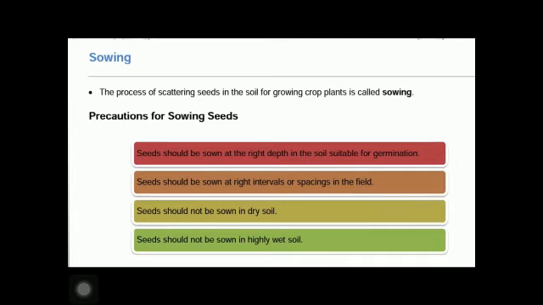In some crops like sugarcane and potato, vegetative parts are used to grow them instead of growing with the help of seed. There are certain points we should remember while sowing the seed. The seeds should be of good quality and healthy. The seed should be sown at the correct depth in the soil. Seeds should be sown at proper distance from each other to prevent overcrowding of plants. This allows plant to get enough water, nutrient and sunlight.